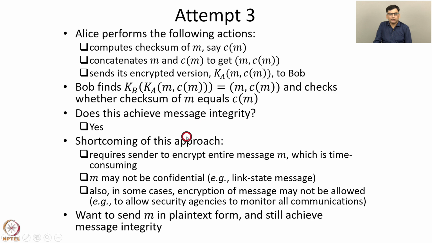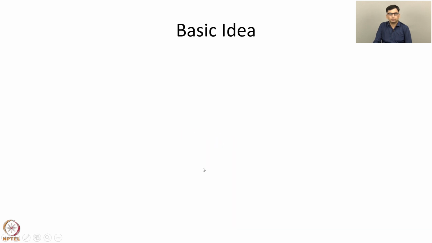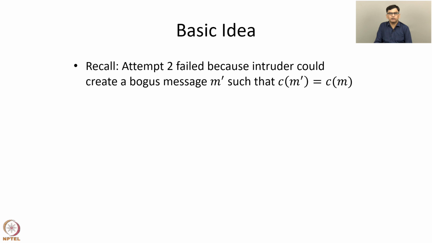We want to send the message m in plaintext form and still achieve message integrity. So the basic idea is this. Recall attempt 2. Attempt 2 failed because the intruder could create a bogus message m prime such that C of m prime equals C of m. Checksum has this property that in general it's easy to find another message m prime which has the same checksum as a given message m.